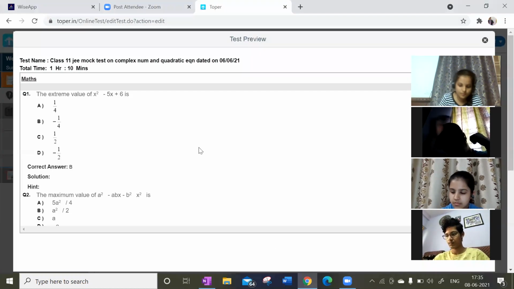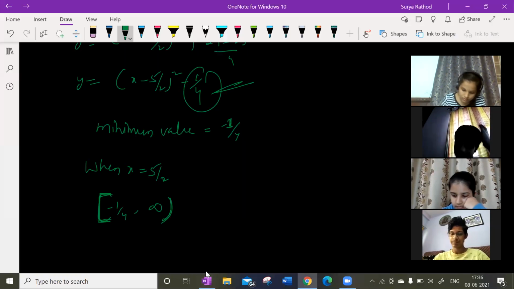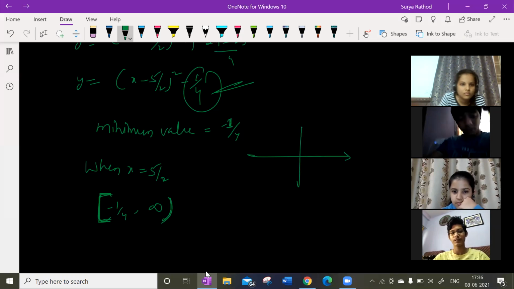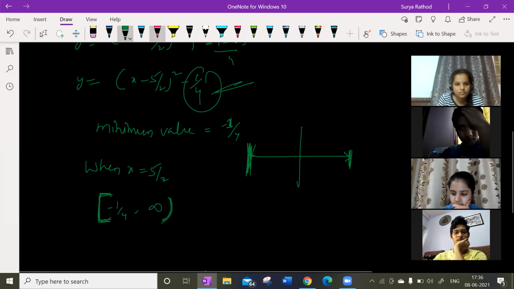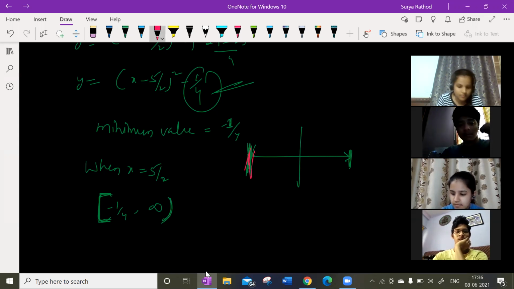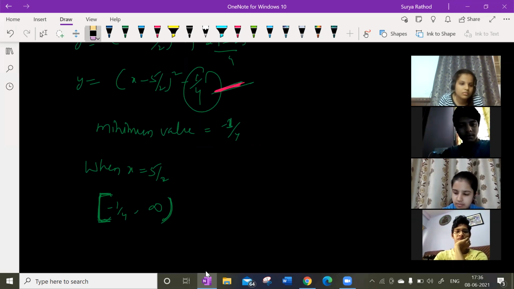So what is he asking? He is asking for the extreme value. So the option minus 1 by 4 is correct. Understand, guys? Extreme value, which means, see guys, extreme ends, you might have known that. Whatever values we have, finally extreme value means last value. Extreme ends, last value. What is the last value I have here? Minus 1 by 4. So the option minus 1 by 4 is correct.